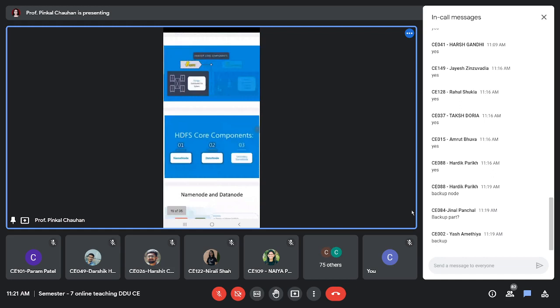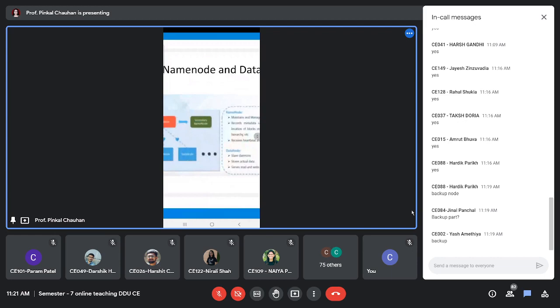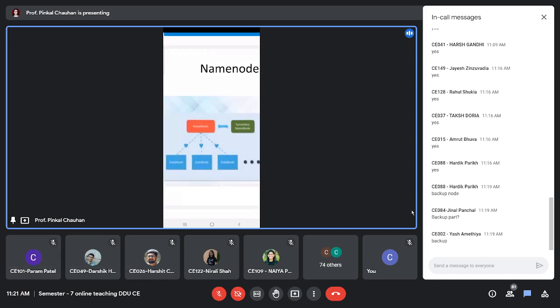Oh, I did not explain this slide, name node and data node. Okay, let me explain this slide first. It is a little difficult from phone, but anyways. So this is a name node and there are data nodes. Then there is the secondary name node. Name node is given red color and green color is given to secondary name node. Here some duties are listed, so I would like to read them.